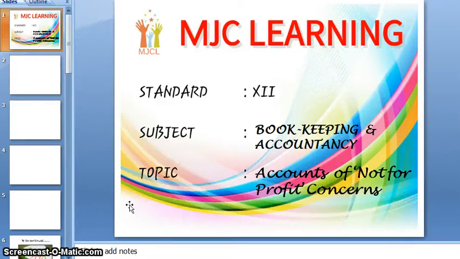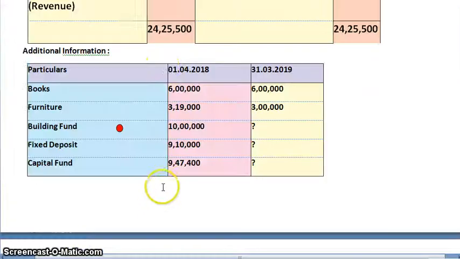MJC Learning. Today we are going to study chapter number 2 of your subject Bookkeeping and Accountancy, that is Accounts of Not for Profit Concern or NPO. So let's begin.